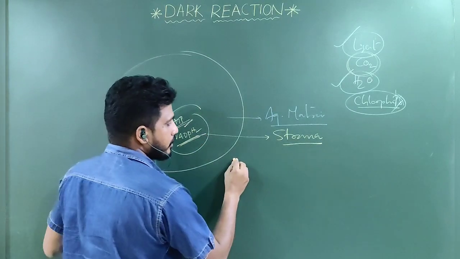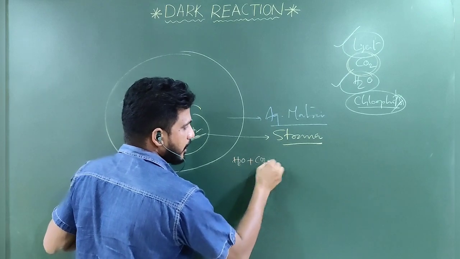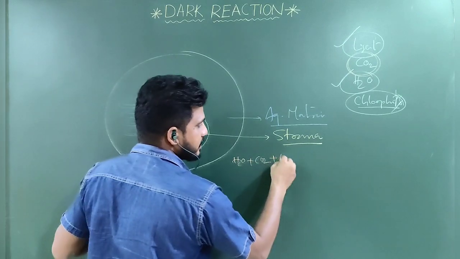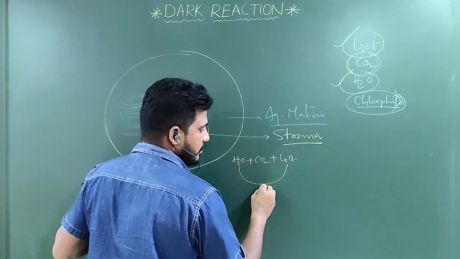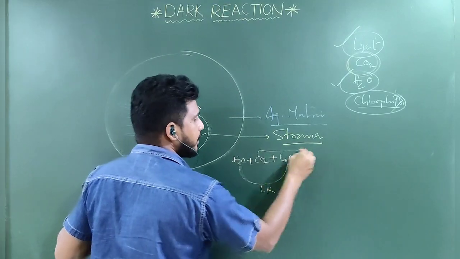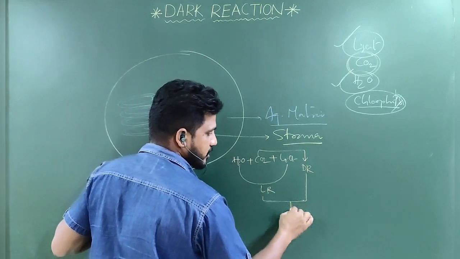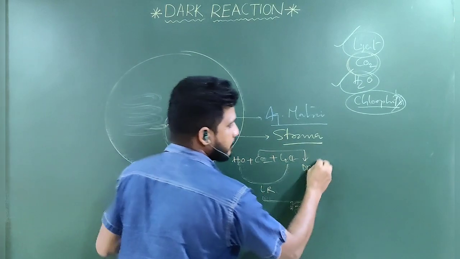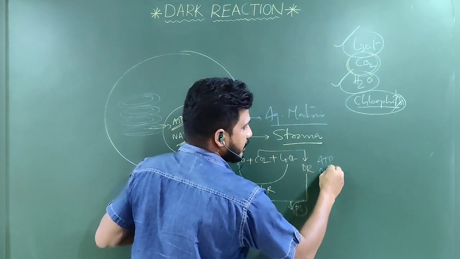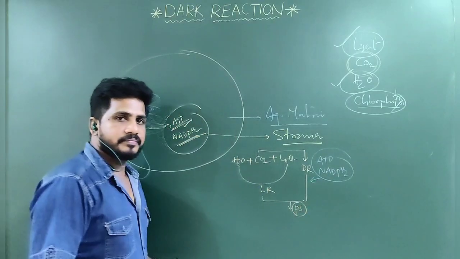Simply, water plus carbon dioxide plus light: this water and light are the light reaction. This carbon is fixed in the dark reaction. So the light reaction and dark reaction together are called photosynthesis. For the dark reaction, ATP and NADPH2 are definitely required.